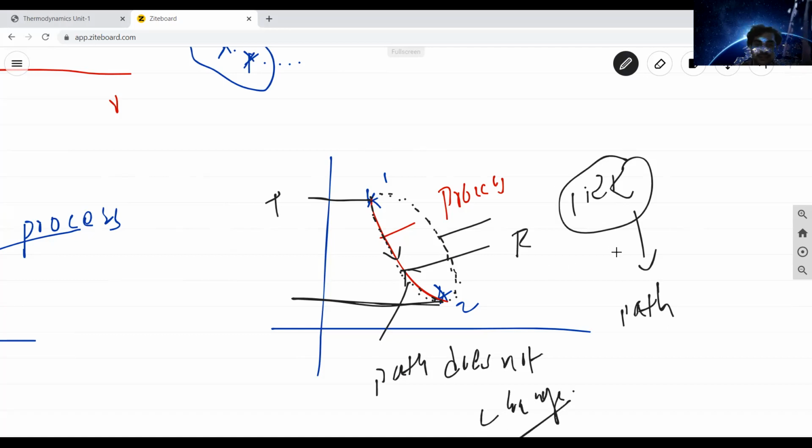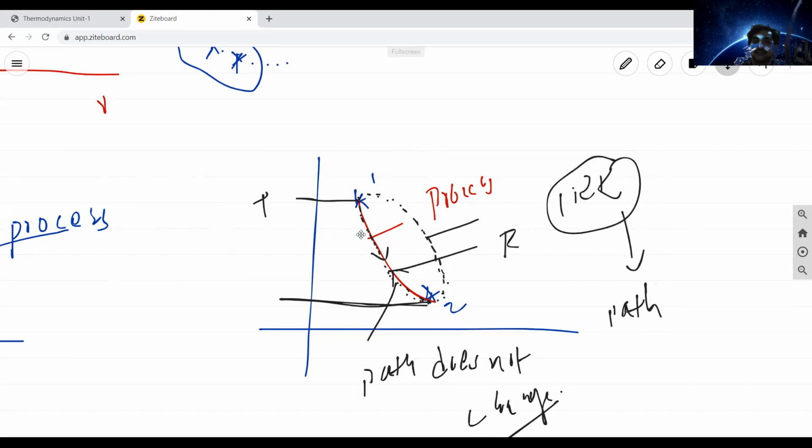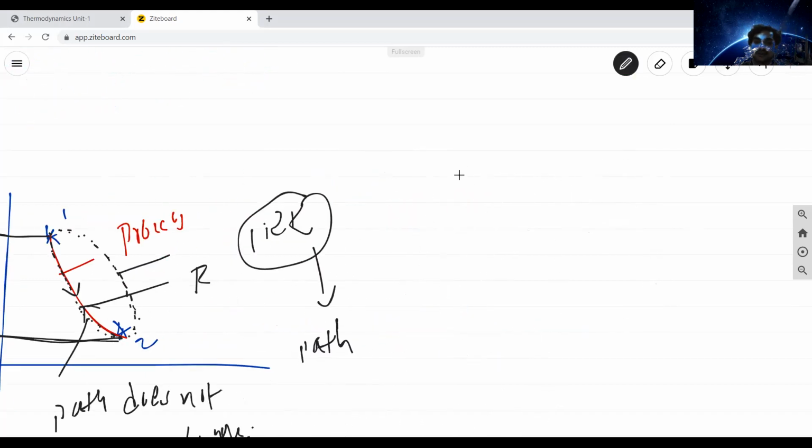For example, I will consider a small example. This is our college and this is our home. One day early in the morning you travel from home to college like this.